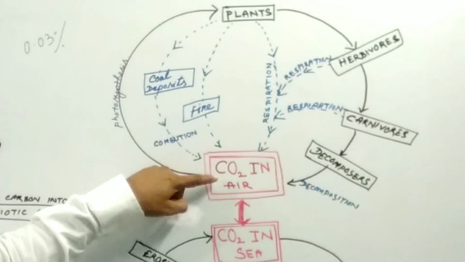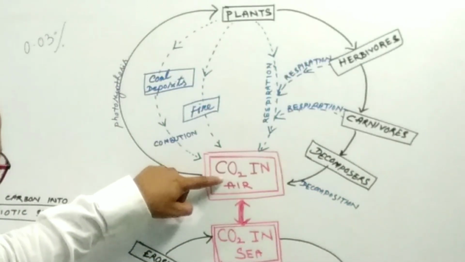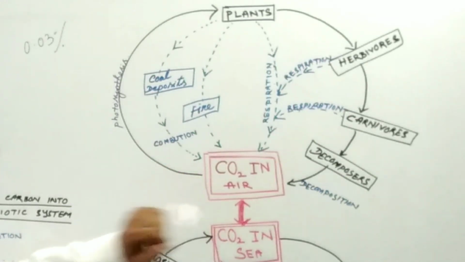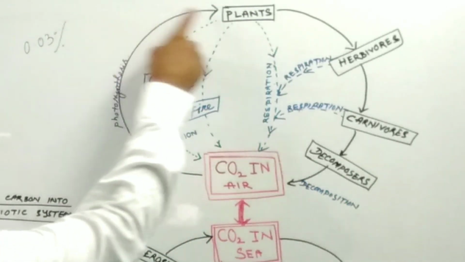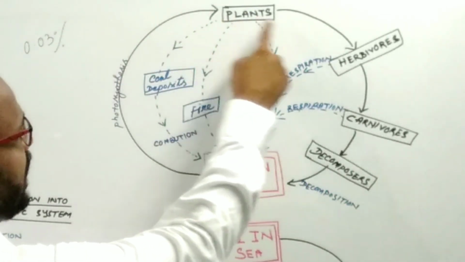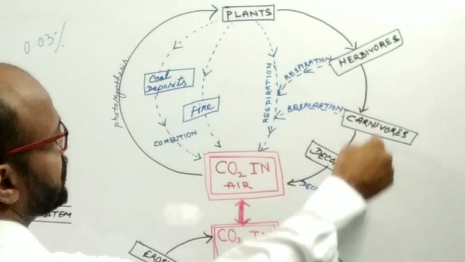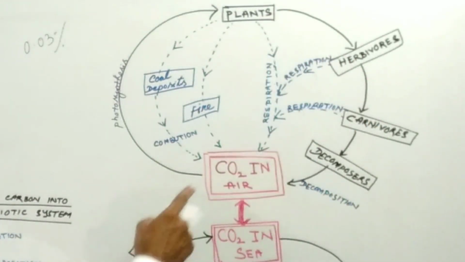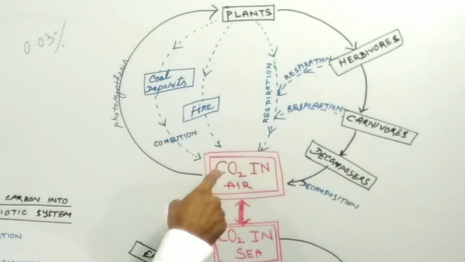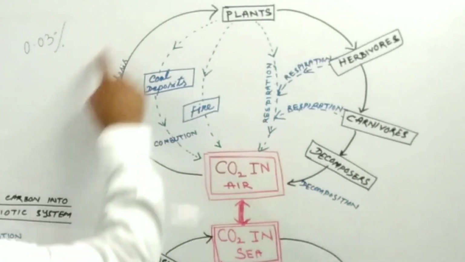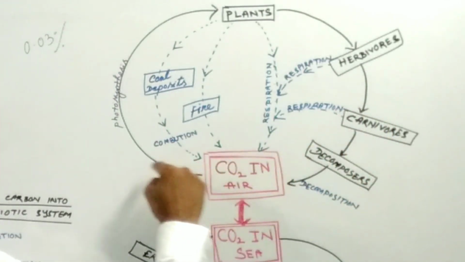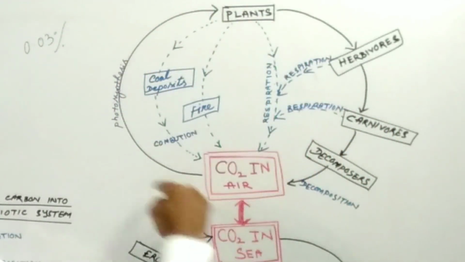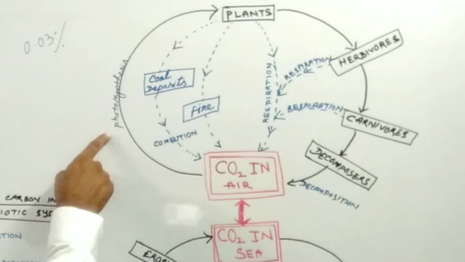The main source of carbon is the air and the sea, and the carbon dioxide from air enters into the biotic system, that is the plants as well as herbivores and carnivores, meaning the animals. So the carbon dioxide from air enters into plants and is transferred to animals by the process of the food chain. Start from this side.